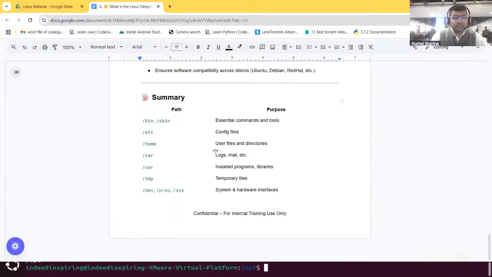So let's summarize it over here. These are the parts. This is the purpose, and you can see what is the purpose of bin: essential command tools, etc, configuration files, host, next file, logs, mails. Here you can see, and then tmp, temporary files, dev, system and hardware interfaces.